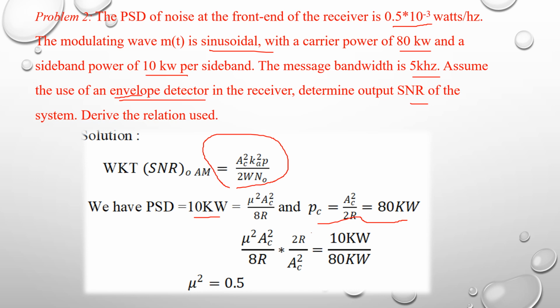So by using these two equations, we can easily find out mu square. Therefore, mu square into Ac square by 8R divided by Ac square by 2R is equal to 10 kilowatt divided by 80 kilowatt. Here R gets cancelled, Ac square and Ac square get cancelled, and you simplify this equation. After simplification, we get mu square equal to 0.5.